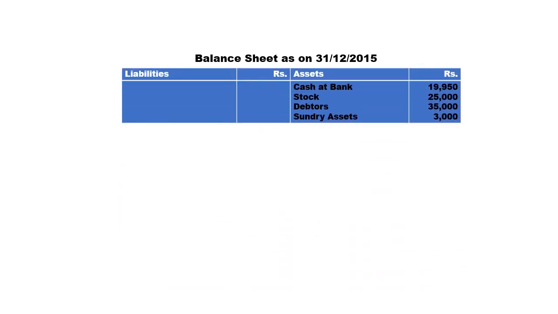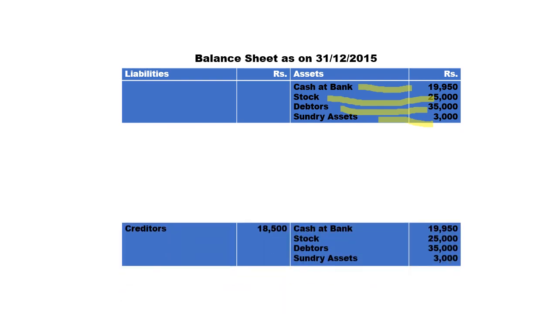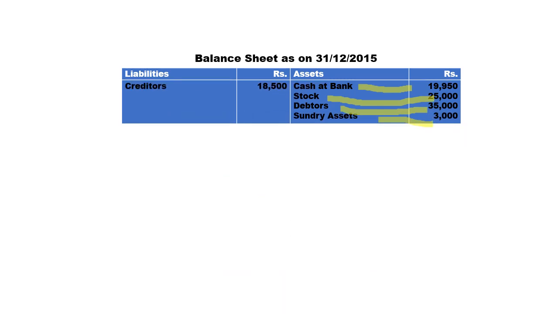So next final part of the problem, that is preparation of balance sheet as on 31st/12/2015. So first we record the assets. In that first one, cash at bank, so 19,950 as per the problem. Then stock, closing stock 25,000, debtors closing mentioned 35,000, sundry assets 3,000. Next, creditors closing they have mentioned 18,500.